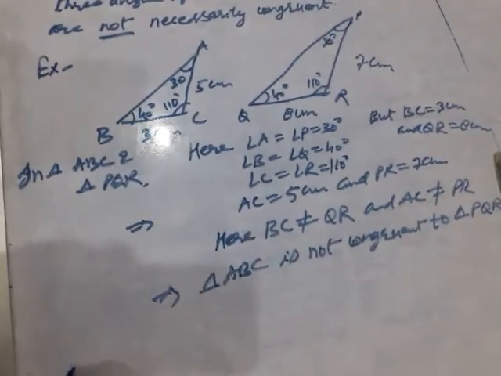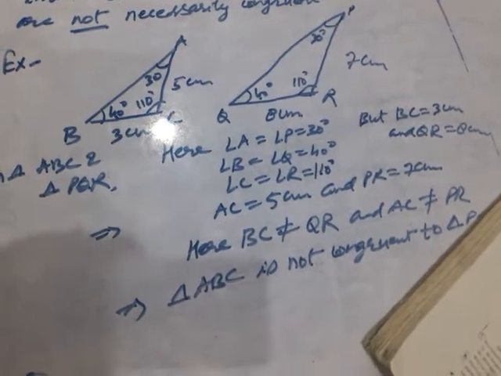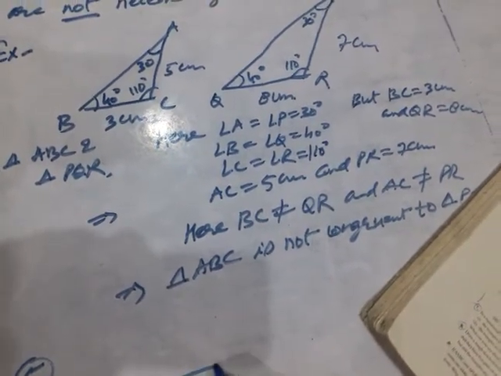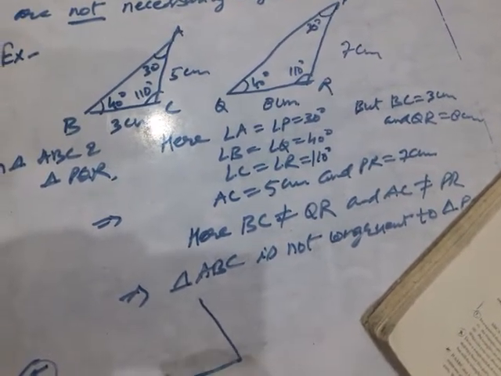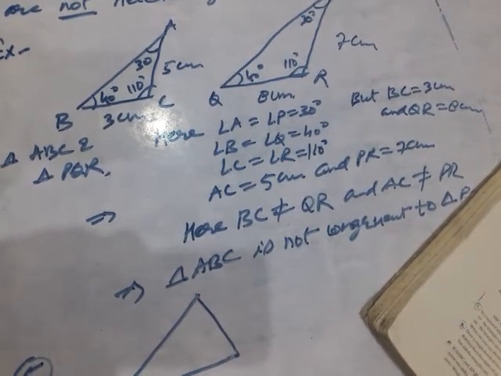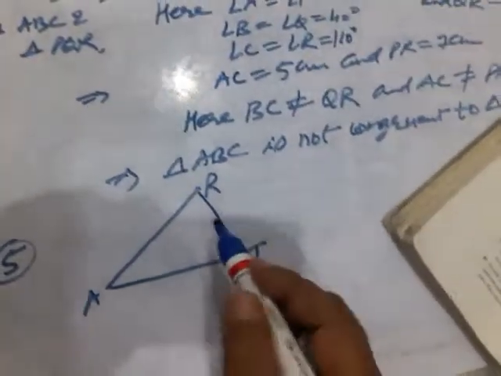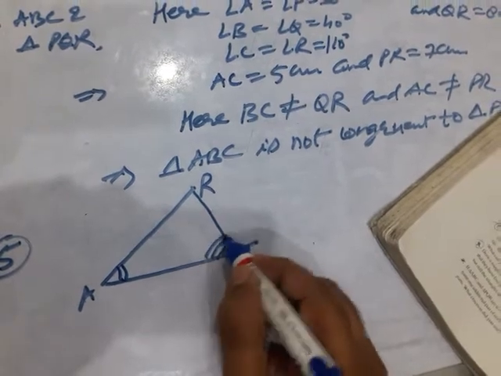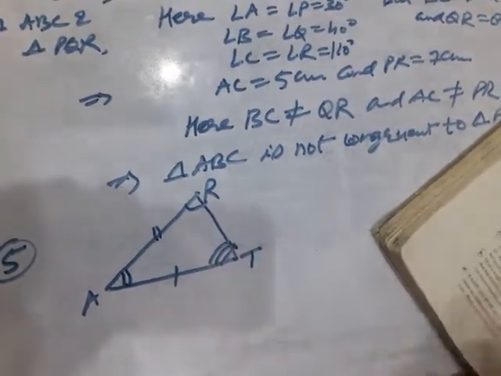Now question number 5, what does it say? Question number 5 is, in the figure the two triangles are congruent. It is given that the two triangles are congruent. Figures are given like this. Let it be ART, where this is marked like this, and this double, and this one.